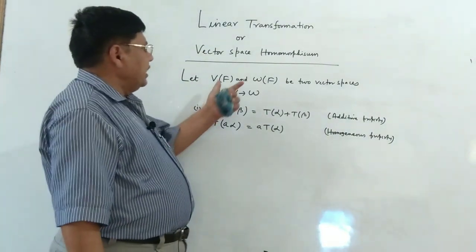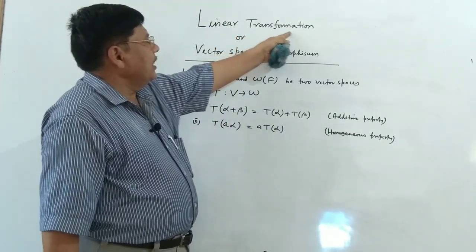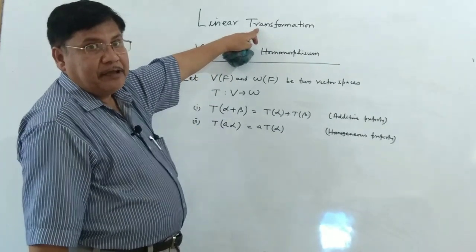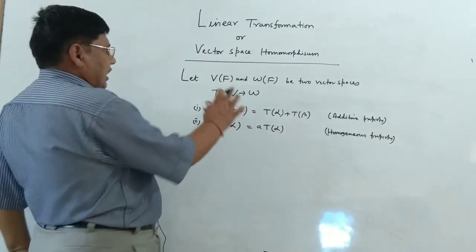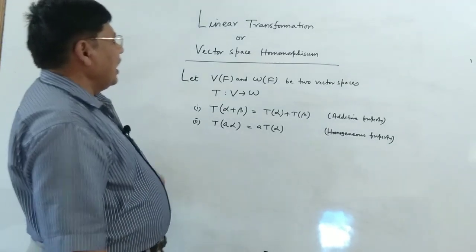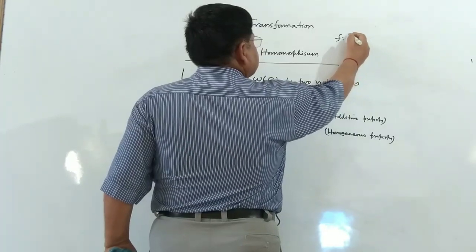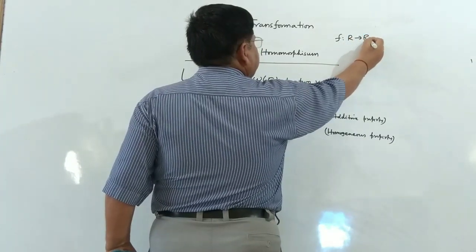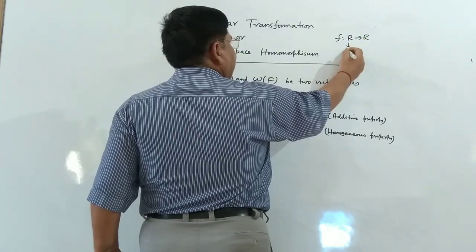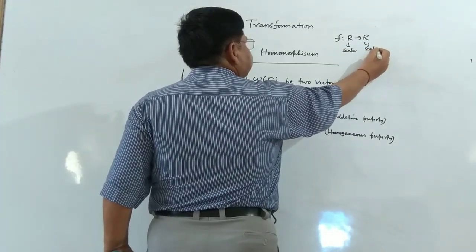Students, mind, the word transformation is actually used in terms of calculus, where it was known as function. But here the function is operational from some vector space to some vector space, whereas in that course the space under consideration was from some subset of real to another subset of real, that is, a scalar moving to another scalar.